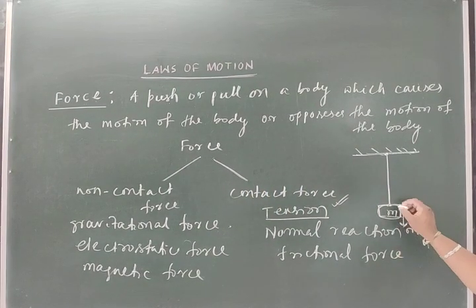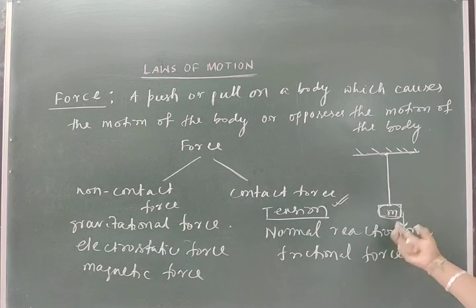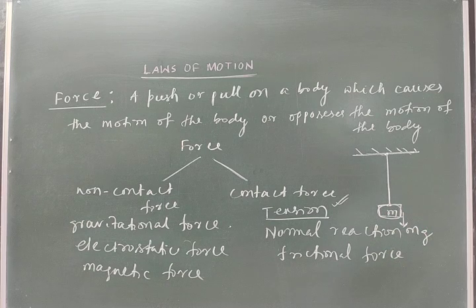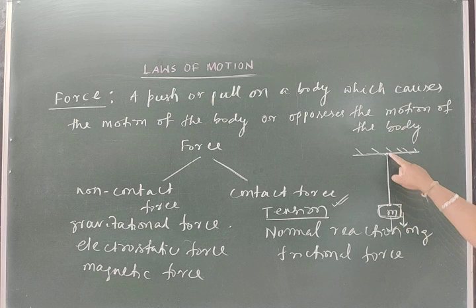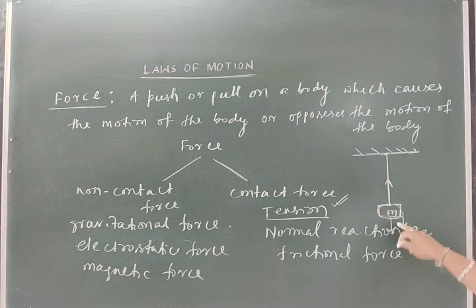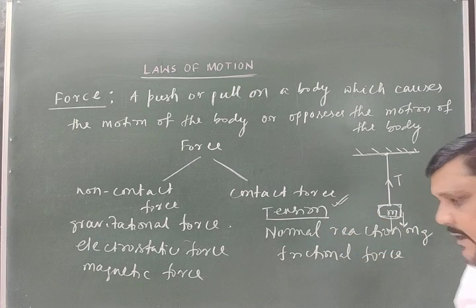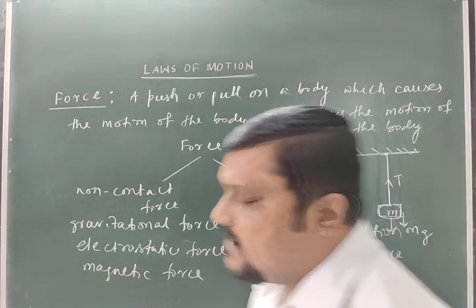With the weight, the body is attracted towards earth. But the body does not fall to the surface of earth. So what happens? Because of the string, a force acts opposite to the weight, and that force is the tension in the string, rope or chain.